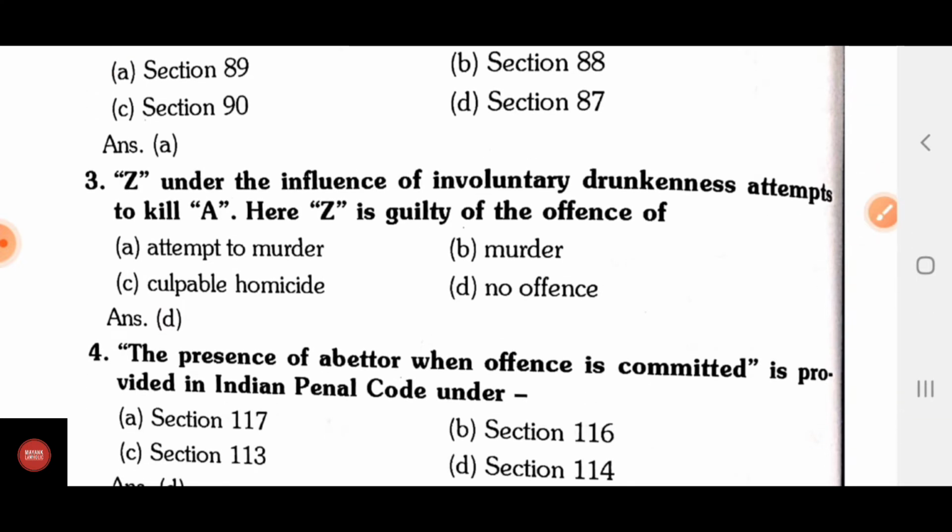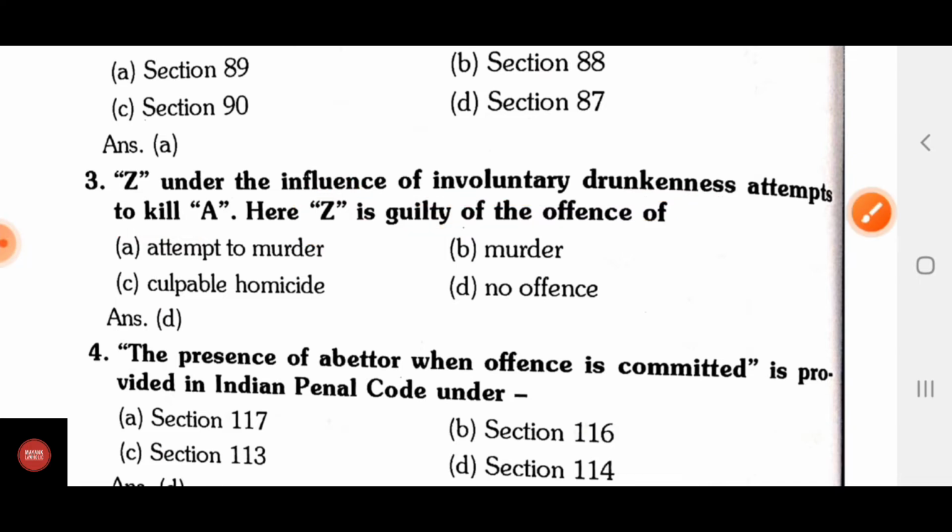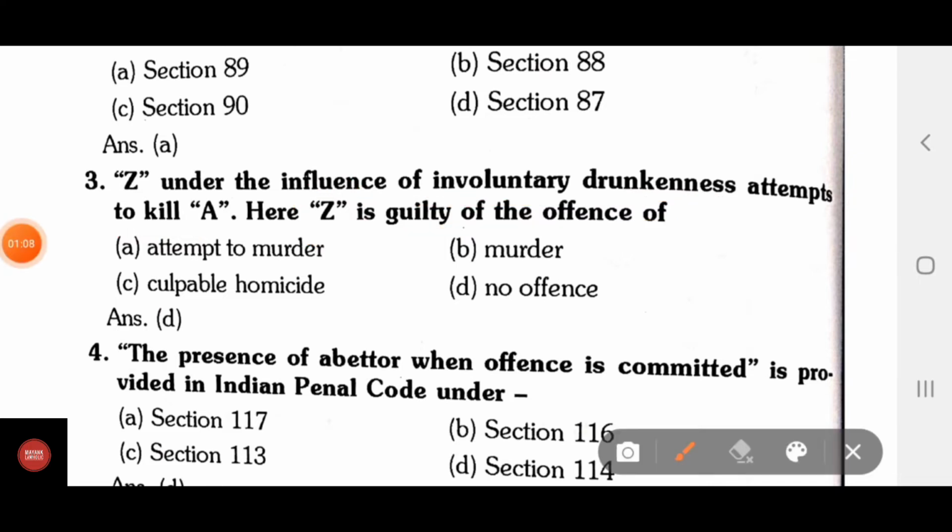Question number 3, Z under the influence of involuntary drunkenness attempts to kill A. Here Z is guilty of the offense of A, attempt to murder; B, murder; C, culpable homicide; D, no offense. The answer is no offense.